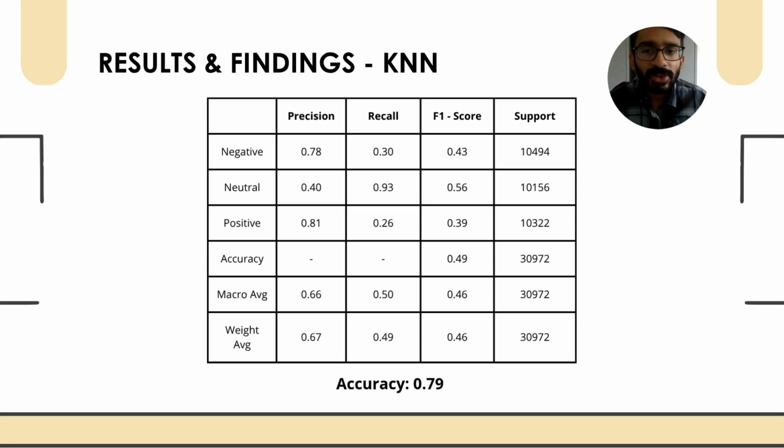Although the model shows high recall for the neutral classification, which is 93%, it performed poorly for the negative and positive classes, with F1 scores of only 43% and 39% respectively. This low performance can be because of dimensionality and sensitivity to the choice of distance metric, which affects KNN's ability to generalize in text classification tasks.